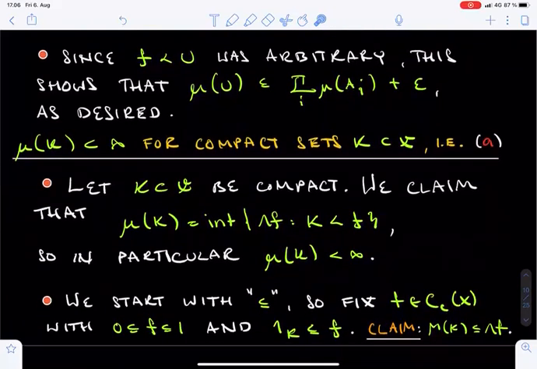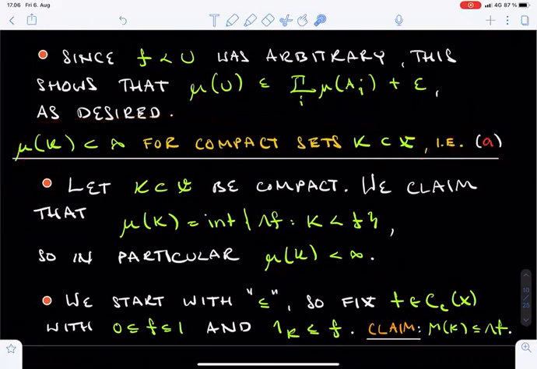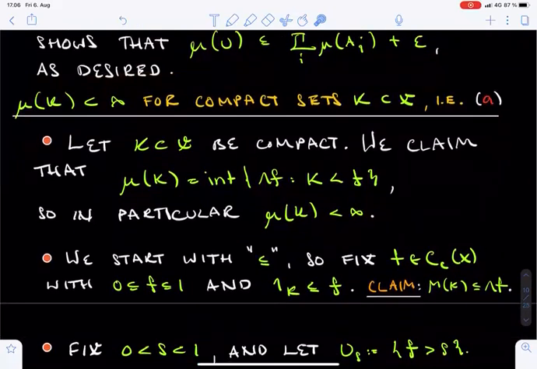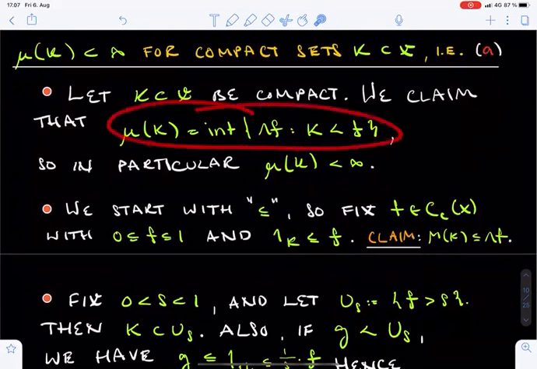Our next goal is to establish the property A, which said that mu assigns a finite value to every compact set. While doing this, we will also see that the set family F0 contains all the compact sets, but more on this in a moment. We will actually prove something rather precise.